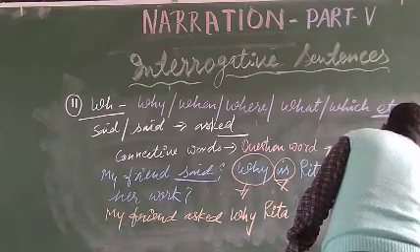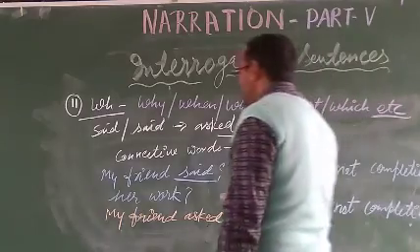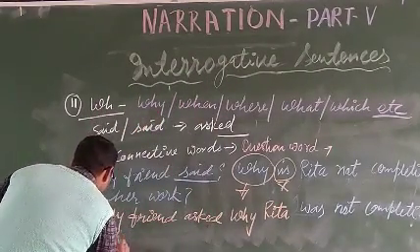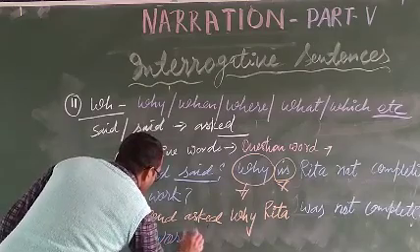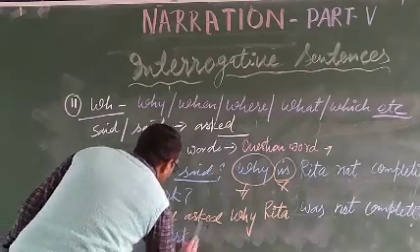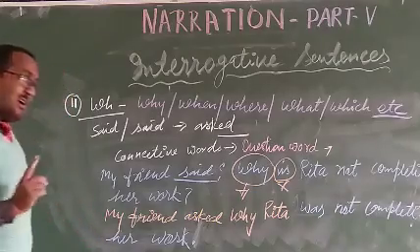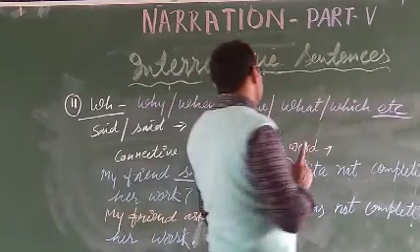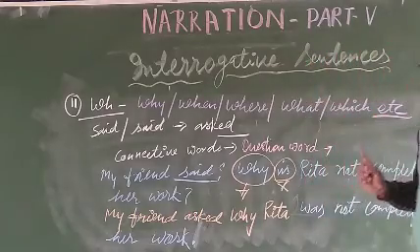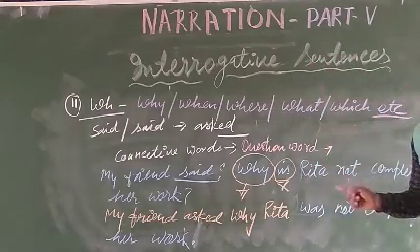Rita was not completing her work. It's very easy. At last use a full stop, not an interrogative mark, because I told you that an interrogative sentence changes into an assertive sentence in indirect speech.